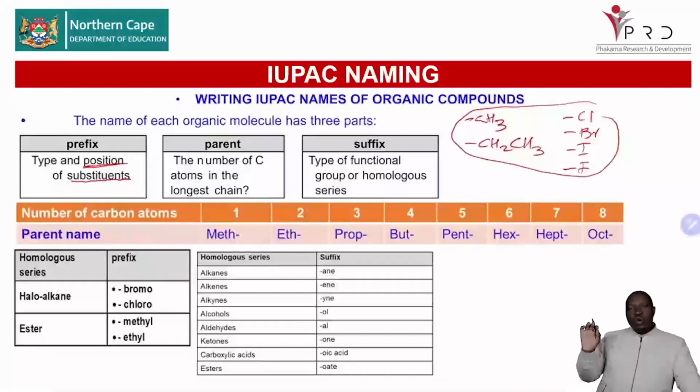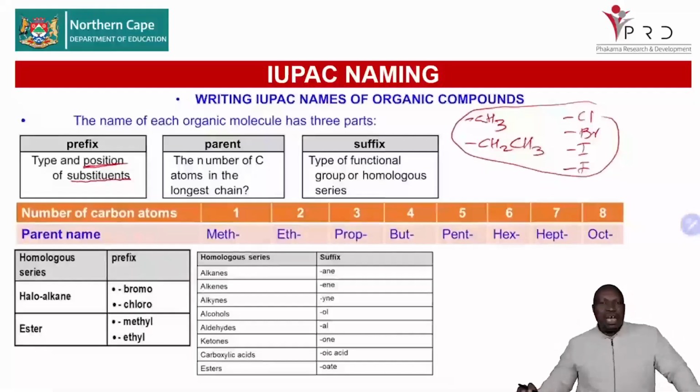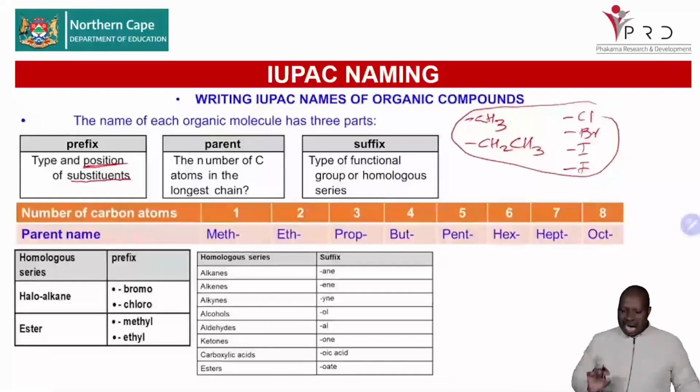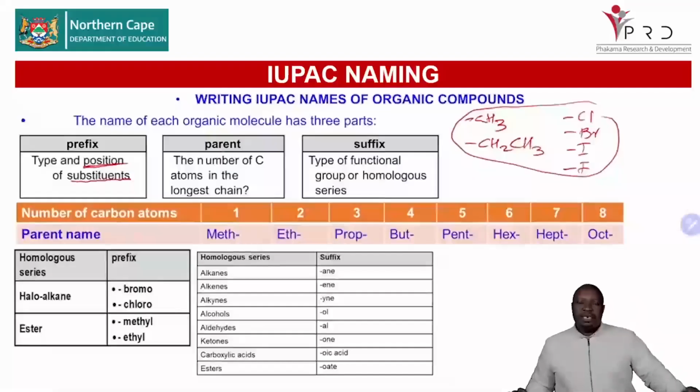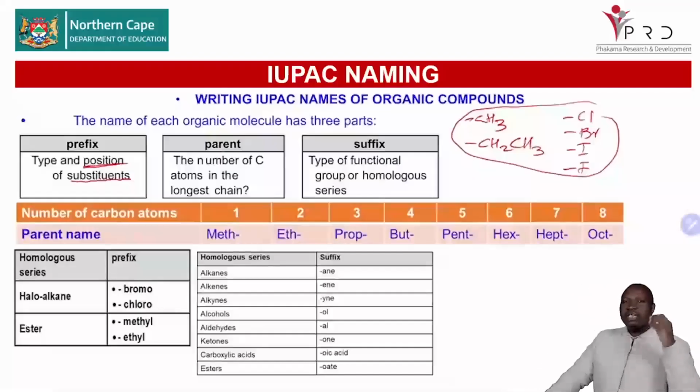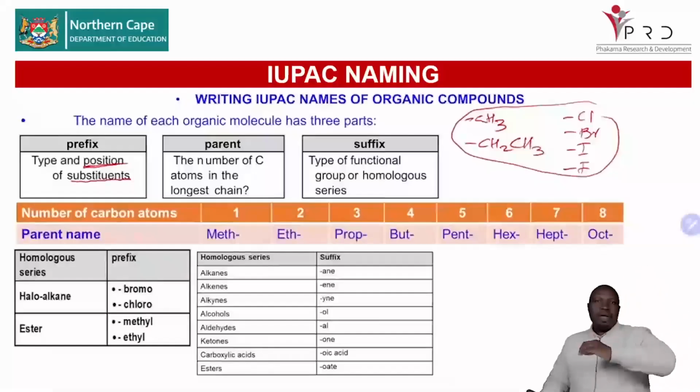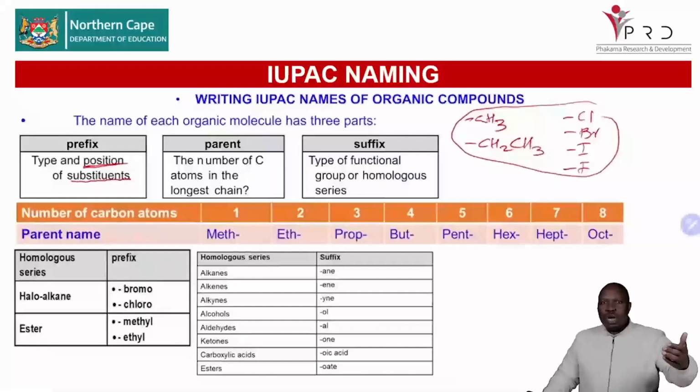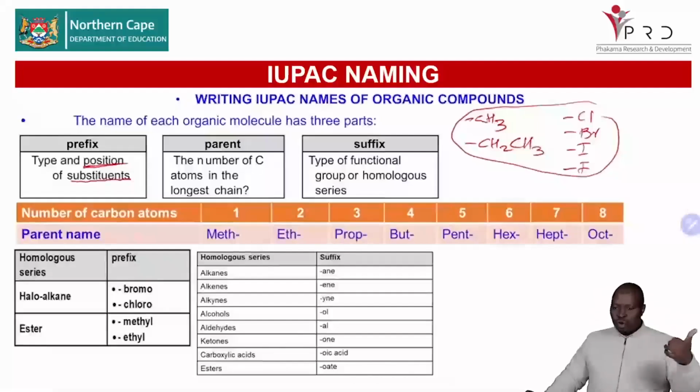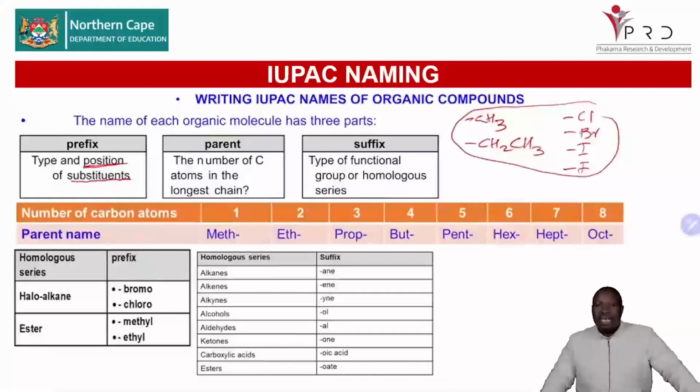You will say 2-methyl if methyl is in carbon number 2. You will say 3-ethyl if ethyl is in carbon number 3. So all of these are our substituents, and they don't go alone. They all go with their position to say where we find them. Where do we find the substituent, which is your ethyl, your methyl, your bromo, your chloro, your fluoro, and your iodo? I think that will help you.